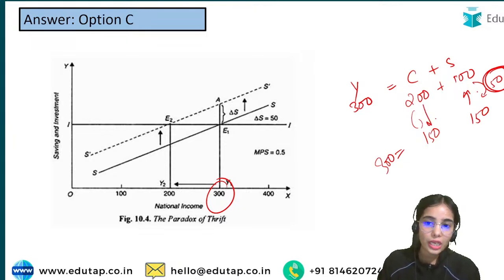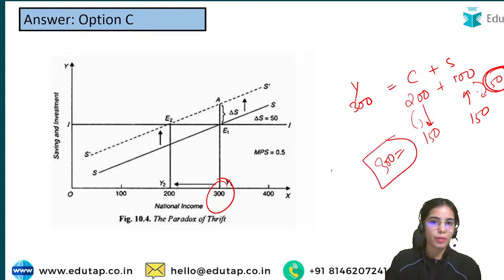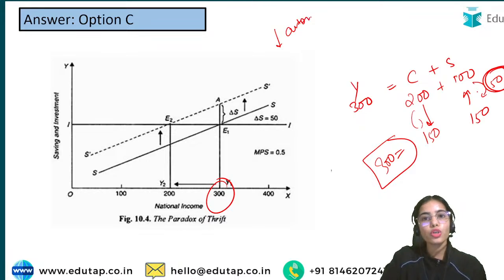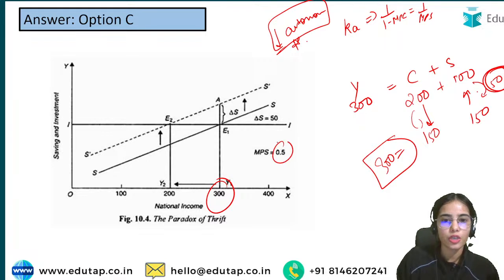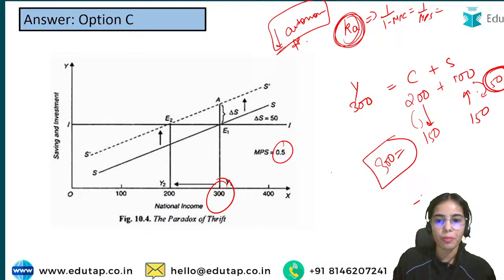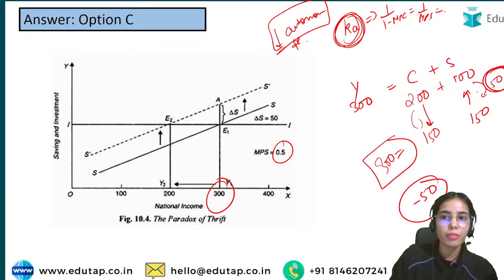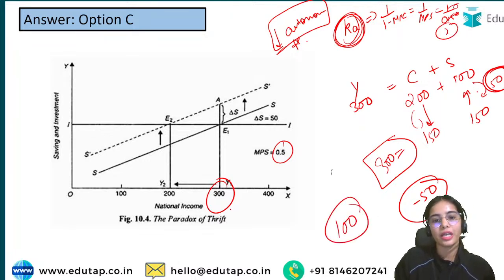Now, your consumption is decreasing not because of your income, but because of autonomous reasons. So there is an autonomous decrease in the consumption. The autonomous multiplier is 1 upon 1 minus MPC, or 1 upon MPS. Your MPS is 0.5, so the multiplier is 1 upon 0.5, that is 2. If your consumption is decreasing by 50 crores, your income will decrease by 100 crores.